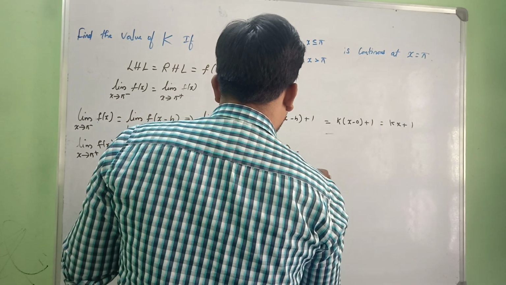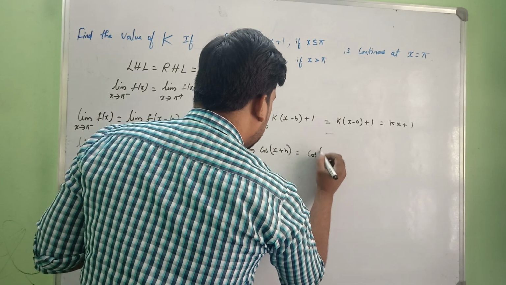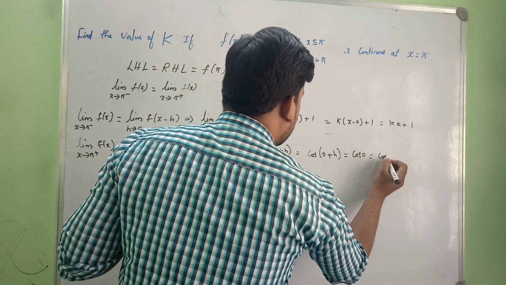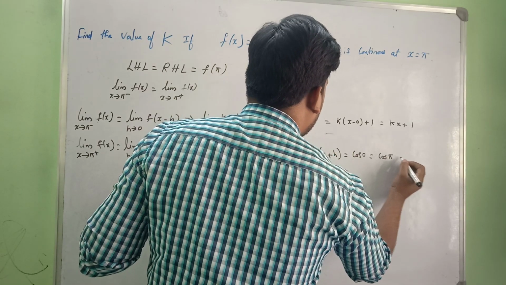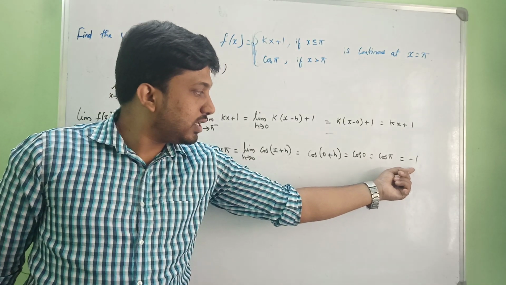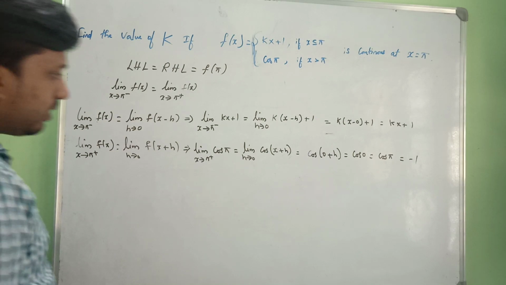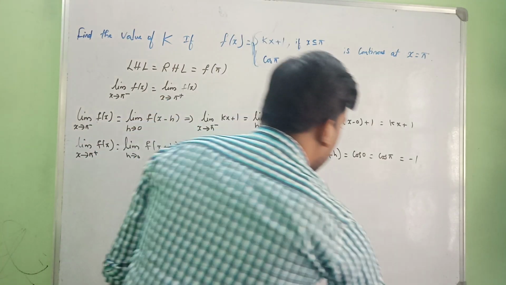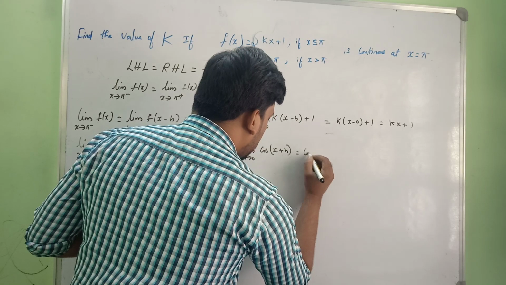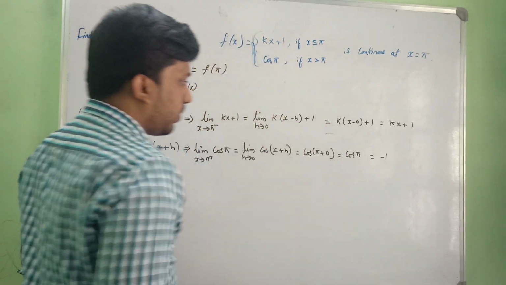So that is nothing but, I'm going to put 0 here. It is going to become cos 0, applying the limit. So that is nothing but cos 0. That is nothing but cos of pi, that is nothing but minus 1. Right? So cos 0 is nothing but cos pi, and that is nothing but minus 1. Okay. So here, sorry, I have written it wrongly. See here, this is going to become pi. So cos of pi plus h is 0.